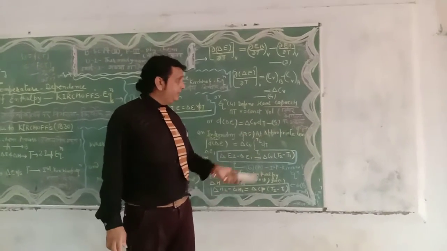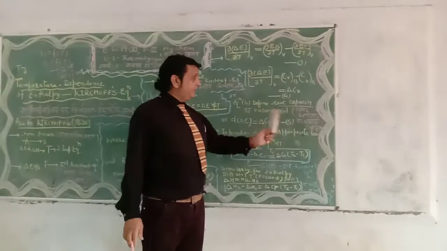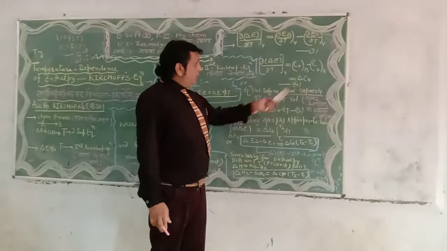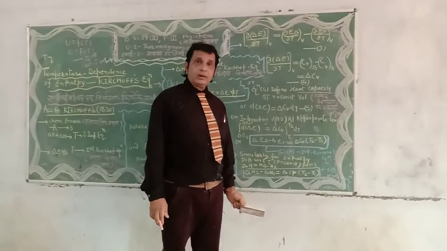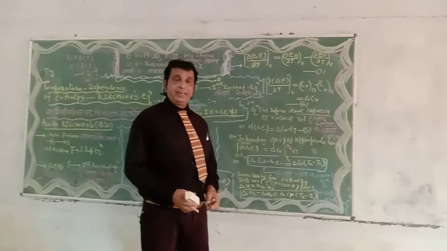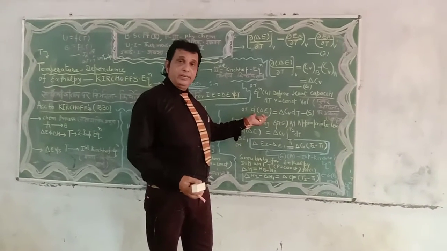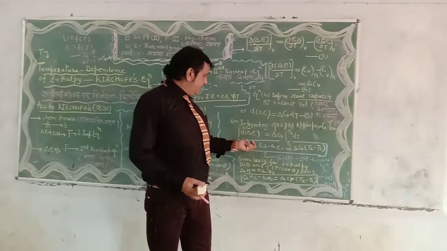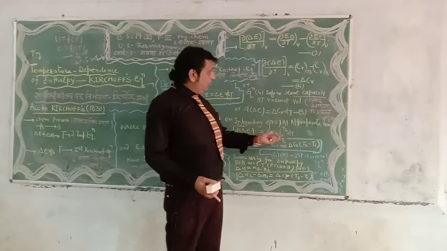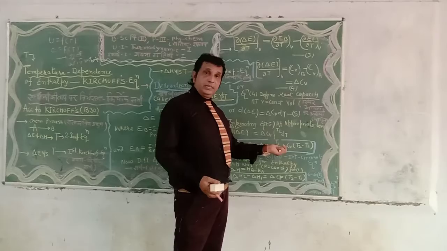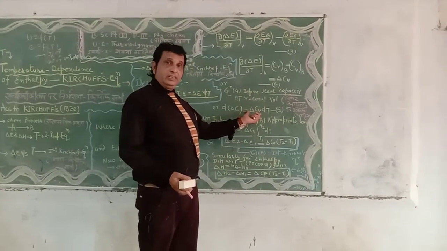I am also writing here, where CV denotes the heat capacity. Now, integrating equation number 4 at appropriate limits, del E1 to del E2 integral, similarly T1 to T2. Del CV is a constant here.